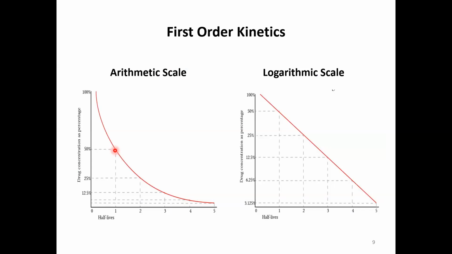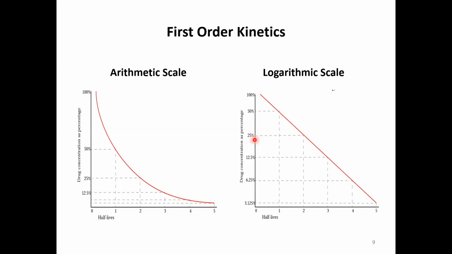So after one half-life it achieves 50%, and after two half-lives, 50% of that again, that is 25%. After three half-lives, that is 12.5%. After four half-lives, roughly 6.25%, and after five half-lives it is 3.125%. So upon plotting or connecting all the dots, you will get an exponential decay. Therefore, on the arithmetic scale, the plasma concentration curve obtained for first order kinetics is an exponential decay.